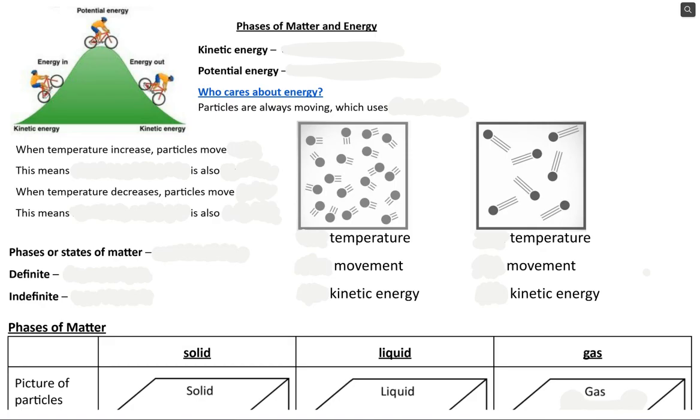Think about this diagram right here of this person riding the bike up the hill. When they're going up the hill, they're moving up the hill, and it takes energy to push that bicycle up the hill. That's kinetic energy because it takes energy for them to move. When they get to the top of the hill, they're going to be really tired, and so when they stop moving, then they have potential energy.